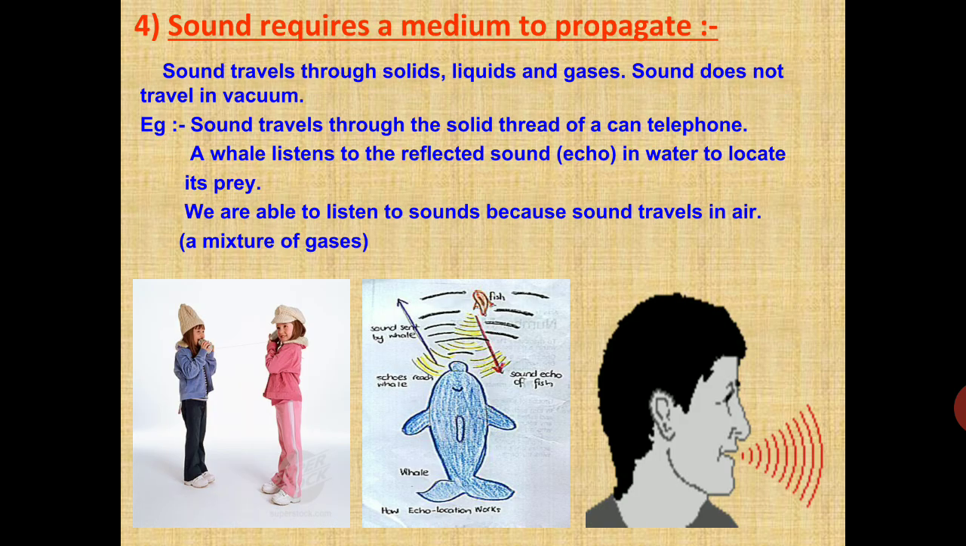Next point you have to keep in mind: sound requires a medium to propagate. Sound can travel through solids, liquids and gases. But sound cannot travel in vacuum. A medium is necessary for propagation. That is why a sound wave is called a mechanical wave, since it requires a medium for propagation.